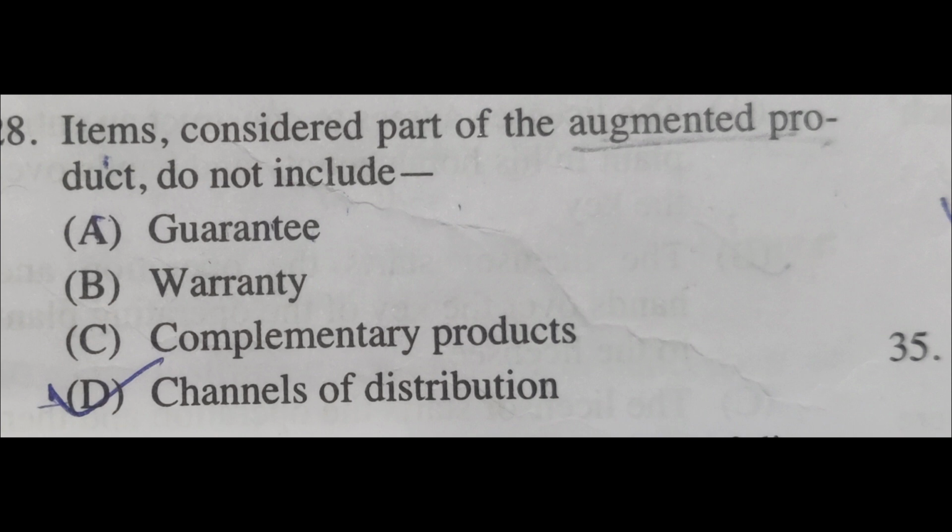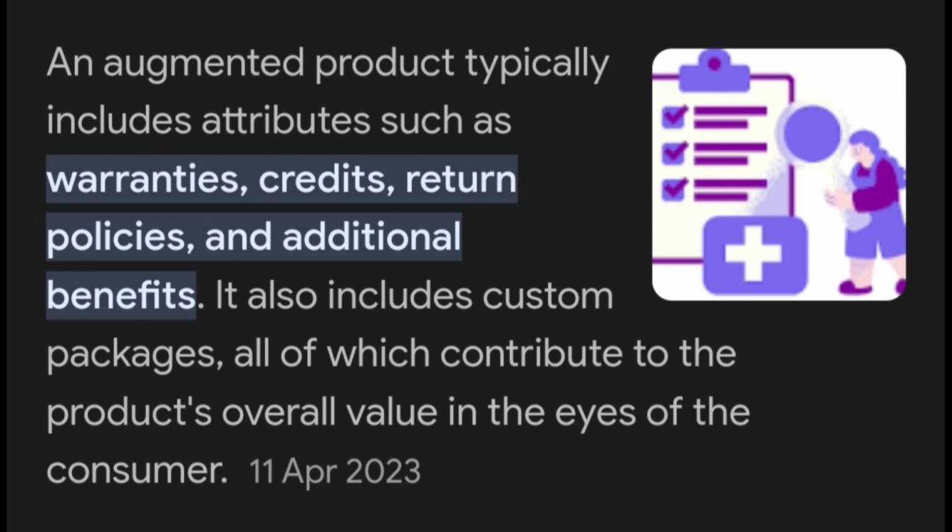So next question is, items considered part of the augmented product do not include option A, guarantee, option B, warranty, option C, complementary products, option D, channels of distribution. So the right answer is it doesn't include channels of distribution, because an augmented product typically includes attributes such as warranties, credits, return policies and additional benefits. It also includes custom packages, all of which contribute to the product's overall value in the eyes of the customer.